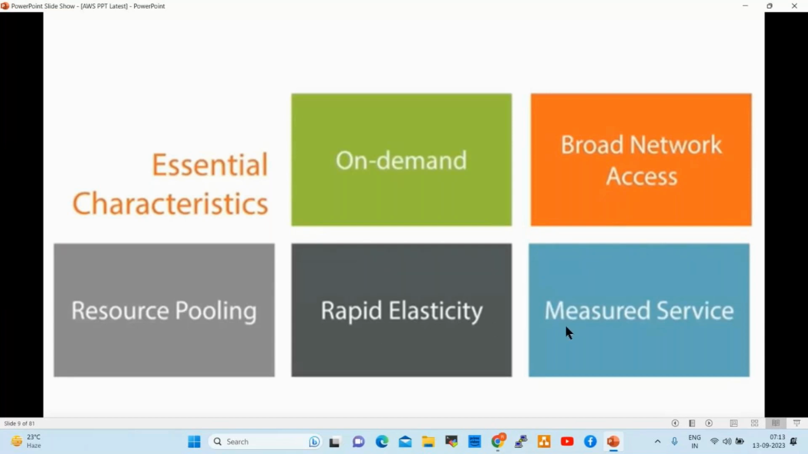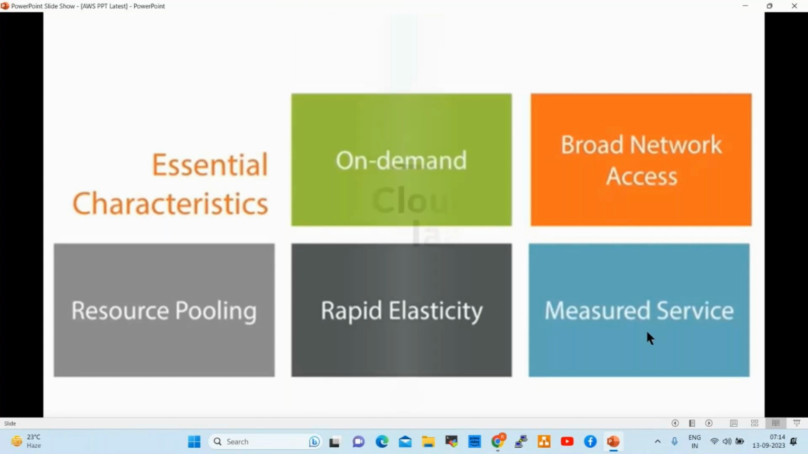Next one is measured service. Whatever resources we are using in cloud, we can measure, right? For example, I'm using a server from 9 a.m. to 6 p.m. For those 9 hours, I have to pay the bills. If I'm using it 1 hour per day, for that 1 hour only I have to pay the bills, which is nothing but measured service, like gas bills and electricity bills. In the same way, we can use cloud resources and pay the bills. Clear, everyone? So these are the essential characteristics of cloud platform.